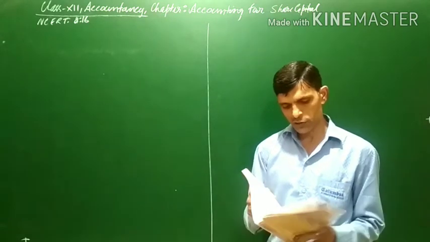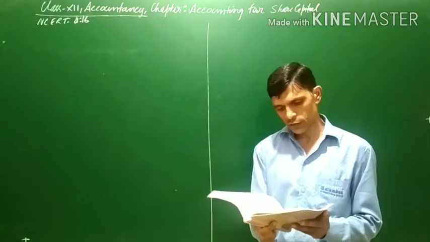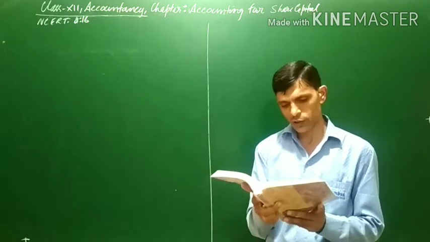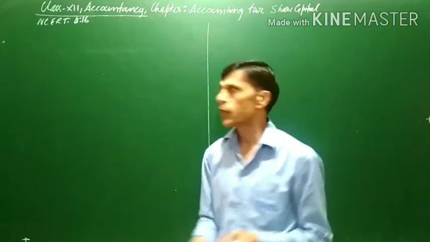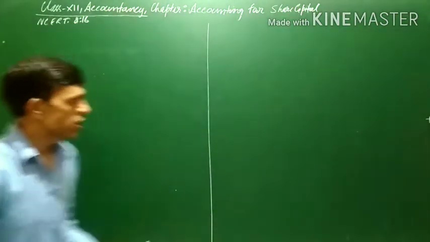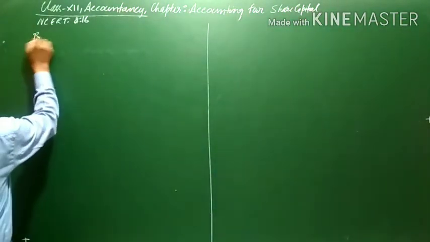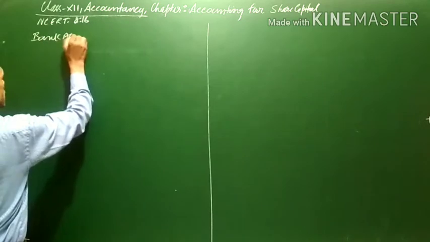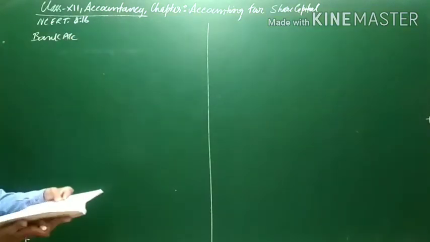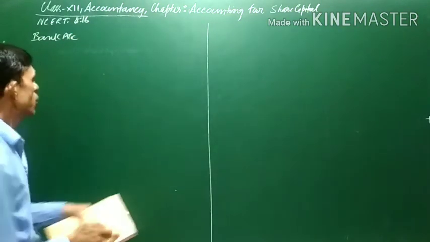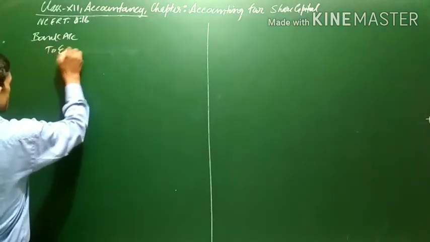In the very first entry, 20,000 equity shares are issued and applications are received for 30,000, and the application money is due. Whenever the application money is received, the bank account will be debited. Since it is mentioned that equity shares are issued, we write equity share application account.